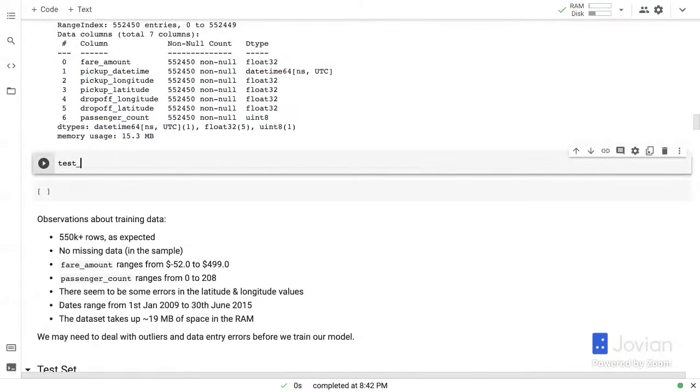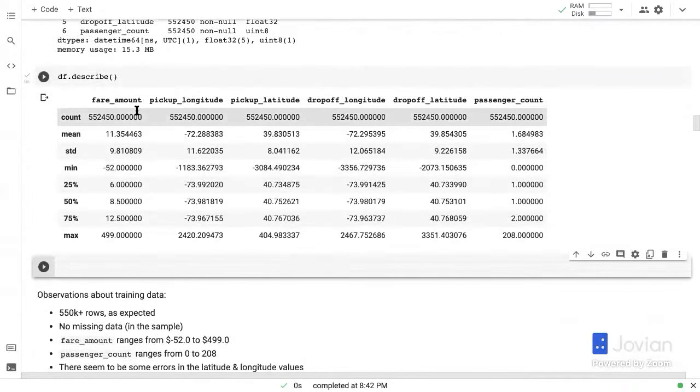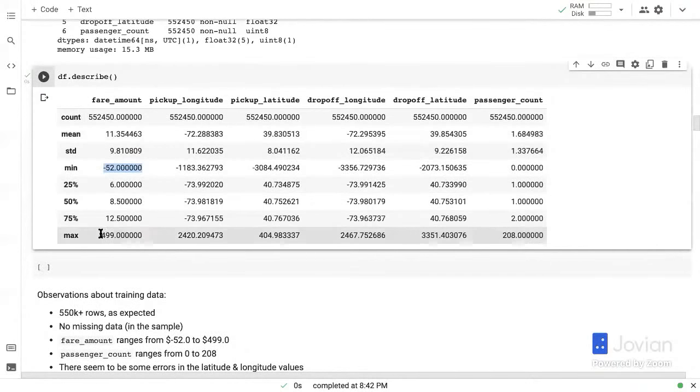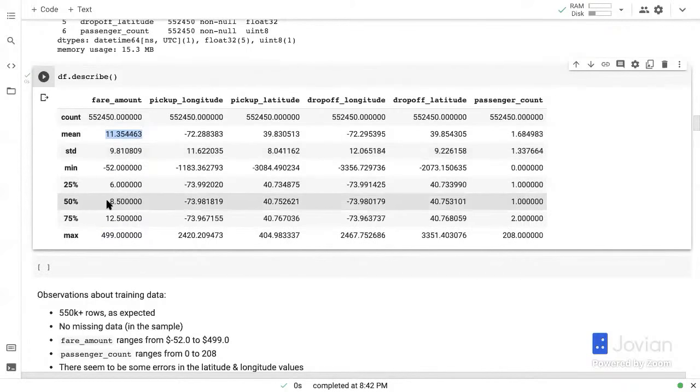So that's great. Now, another thing you can do is df.describe. And that's going to give you some statistics for each numerical column. So it turns out fare amount, the minimum value is minus $52 and the maximum value is $499. All right. Then the mean or the average value is $11 and the 50% value is $8.5. So we already know that 50% of rides cost less than $8. And in fact, 75% of rides cost less than $12.5.